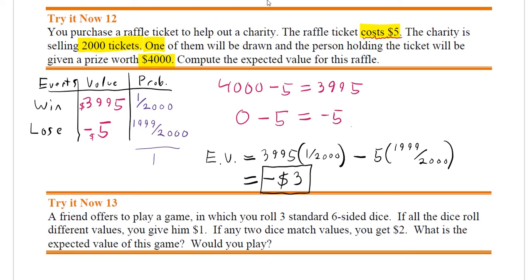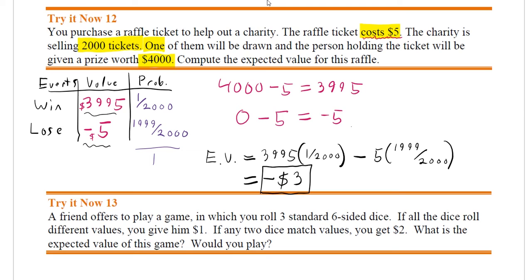Now, note, this does not mean that if I were to play this raffle, I'd expect to lose exactly $3. What this means is, in the long run, this is how much you'd expect to win or lose in each of those instances. So I'm not actually going to play this game one time and lose $3, because realistically the only things that could happen are that I either lose $5 or I gain $3,995. Those are the only possibilities that could actually happen. This negative $3 is something we consider in the long run.